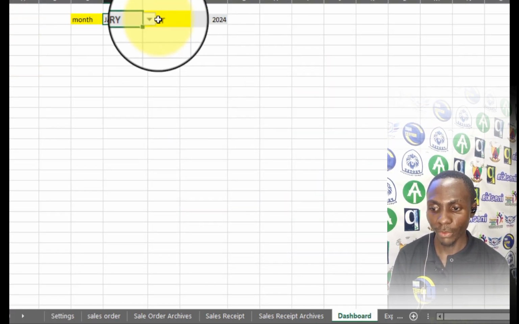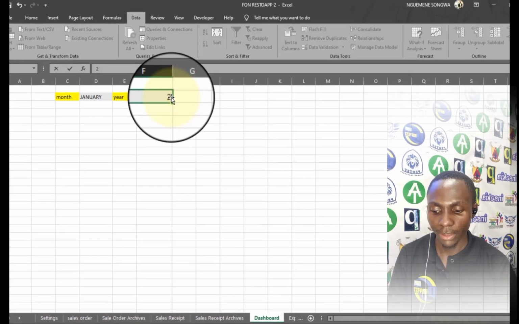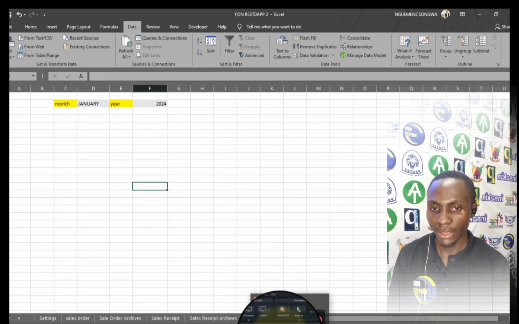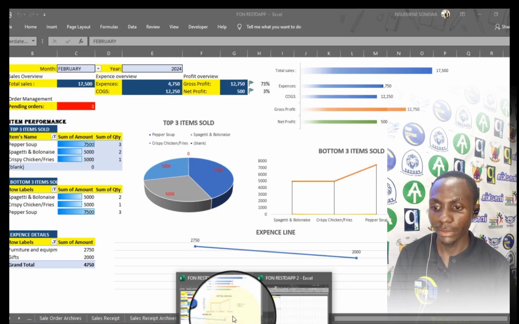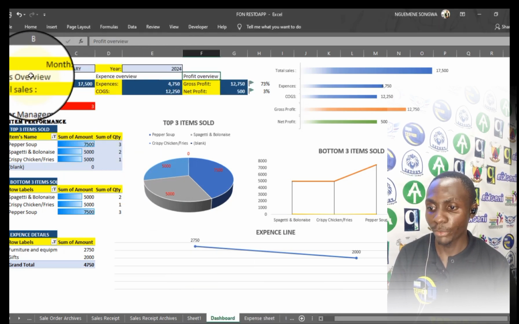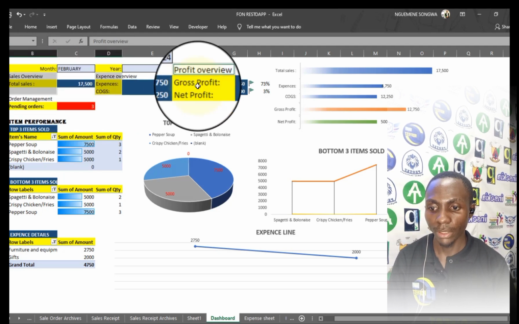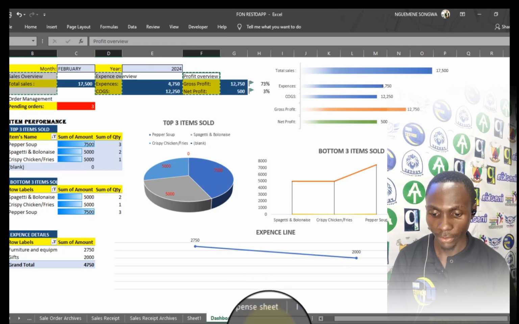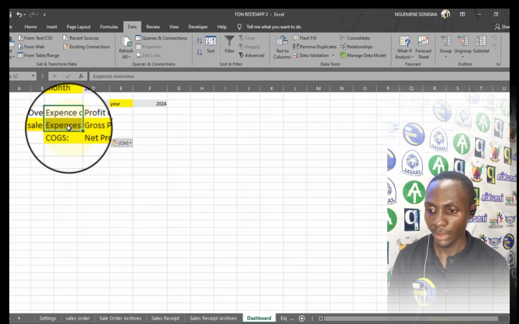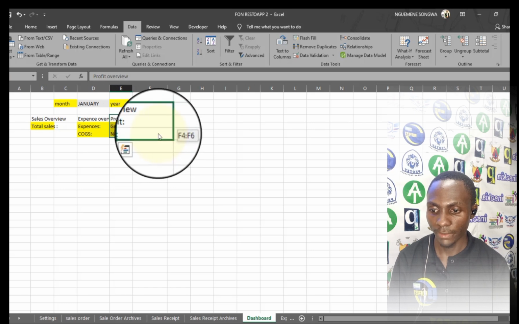Here I can now select the month in question, and for the year I can put the year, which is not going to be too complicated, like 2023. It's not going to be complicated, so I'm just going to allow 2024. Next, I'm going to work on bringing these key informations like a sales overview, an expense overview, and a profit overview. To gain time, I'm just going to highlight them with the Control key on my keyboard. Then on your side, you should type these key options. I'm just going to copy and paste it here so I can go ahead faster.